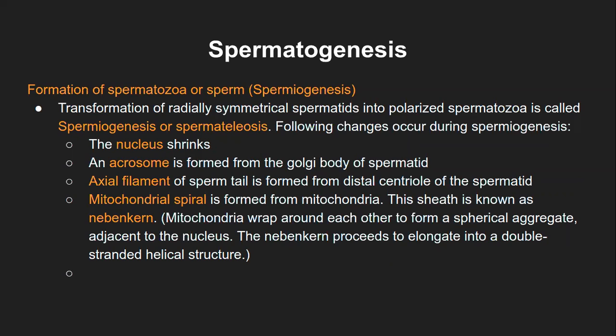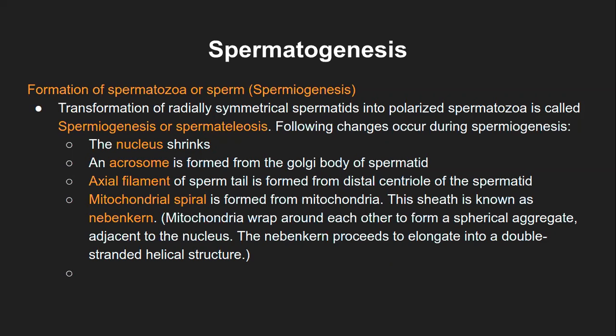That means the arrangement of the proteins will change, and certain proteins will arrange on certain sides of the spermatozoa, so that the head and tail can be differentiated in the later stages. That is the polarized spermatozoa, and this is called spermiogenesis, or also spermateliosis. So formation of polarized spermatozoa from the spermatid structure is known as the spermiogenesis process.